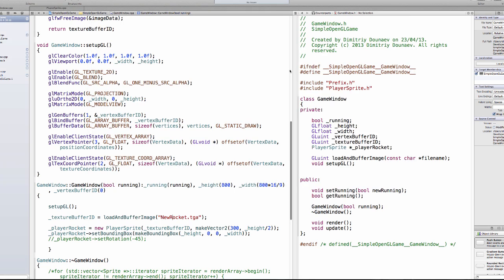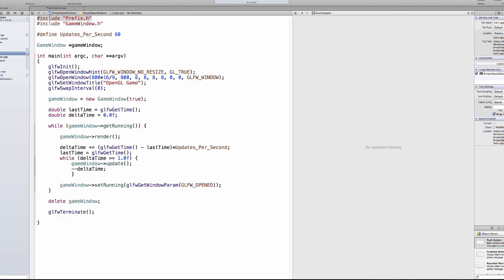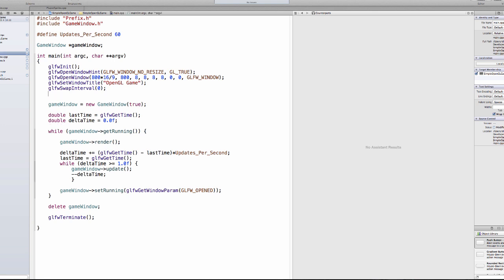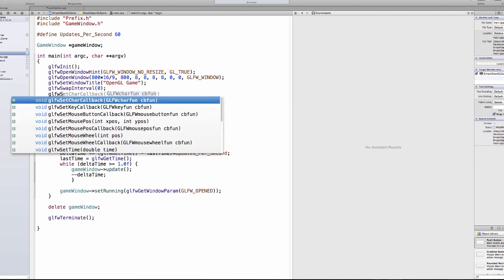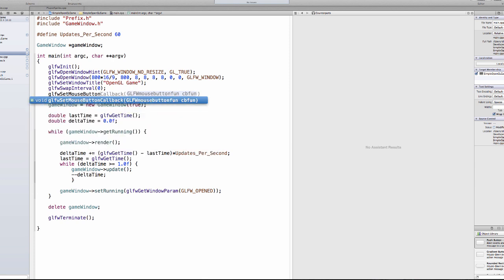So now let's implement shooting into our game, and to do that we first have to get our mouse button clicks. Now in GLFW, go to your main function in main.cpp, and underneath of glfwSwapInterval, add a new function and name this glfwSetMouseButtonCallback.